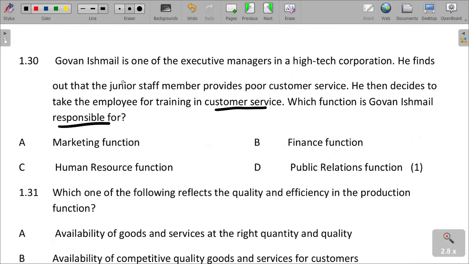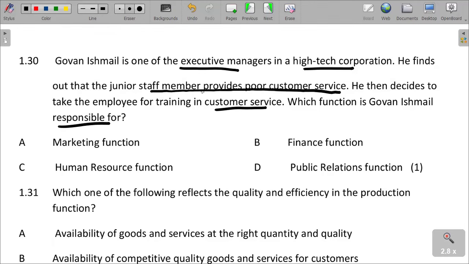We are saying he is one of the executive managers in a high-tech corporation. He finds out that the junior staff provides poor customer service. Poor customer service is what is being identified by Govan. So now, which function is he responsible for? If staff members provide poor customer service, what is he responsible for?